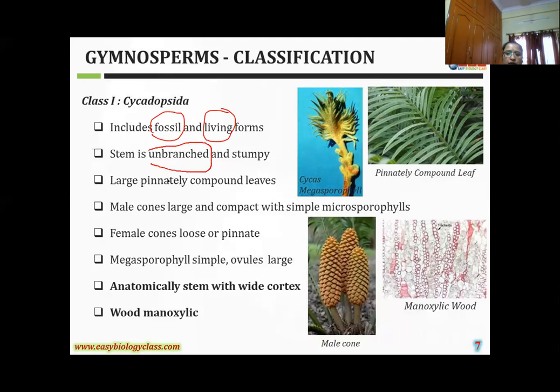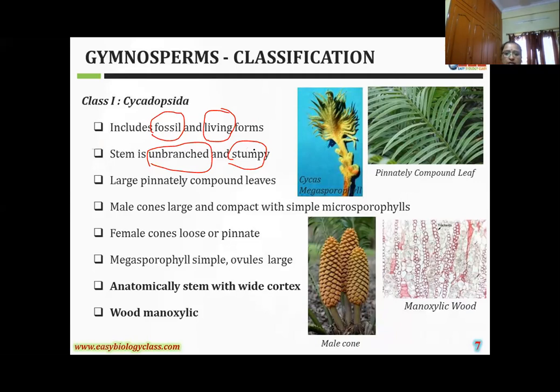It is an unbranched and stumpy stem. Stumpy means very short and hard, with scale leaves present on the stem. Always in this class the stem is unbranched. This is a special character in this class, and the stem size is also very short, a dwarf size. That's why it is called stumpy.